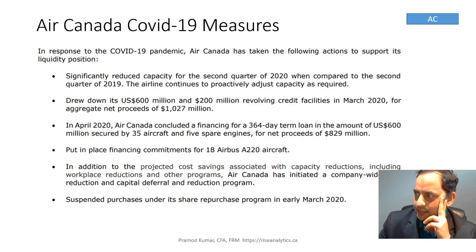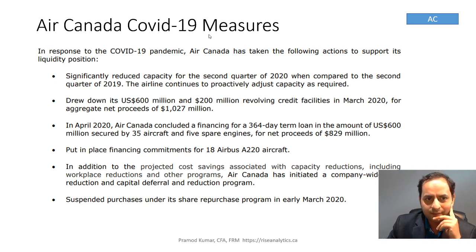So the next one is, what is the company trying to do, right? The company is trying to do many things. So these are their Air Canada COVID-19 measures. They have significantly reduced their capacity. They have used all their available credits, drawing down 600 million to 200 million as of March. They have used that, and they are putting in the financing for 18 Airbus. They also cancelled their share repurchase. So these are the more high-level points, I just cut it for you.